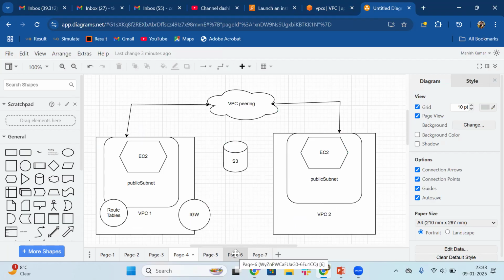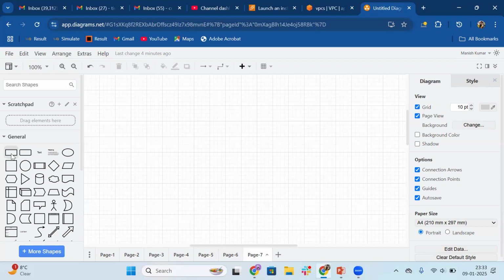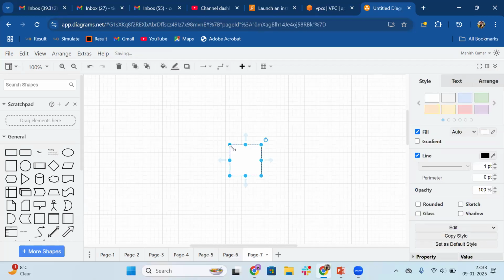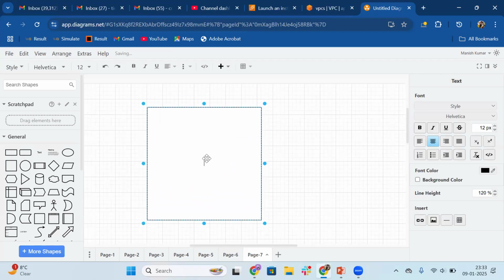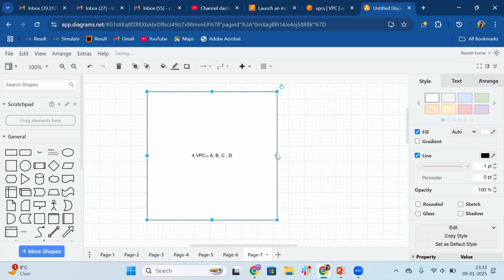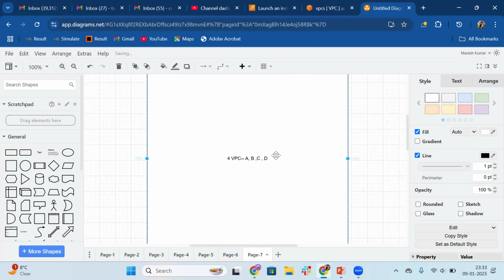Now later on, if my number of VPCs increases and I have to create the VPC peering, correct? So what will we do? Let me go to the next slide. I'm just opening a box here, and I'll be writing a few details just for understanding. So just suppose that we have four VPCs, and the names of the VPCs are A, then B, then C, and then D, correct? For these VPCs, I have to establish the connection.